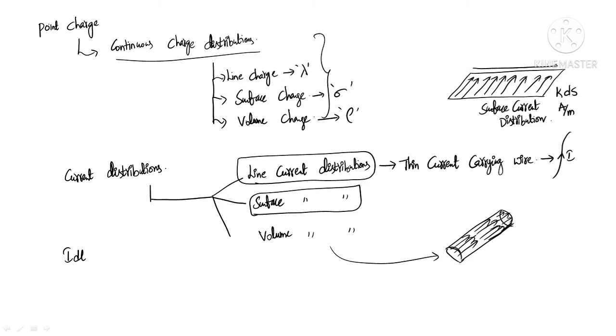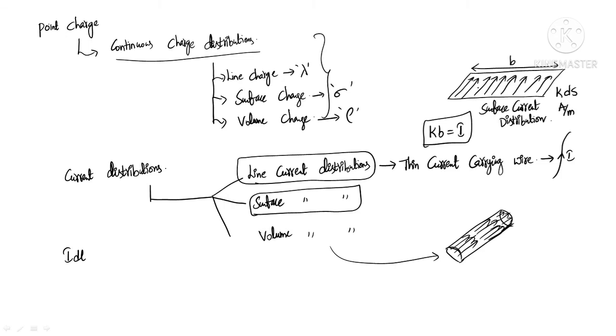If I consider this as a small length b through which the current is flowing perpendicularly, I can consider the relation between current and the surface current density as K times b is equal to I. b is the length perpendicular to the direction of current.